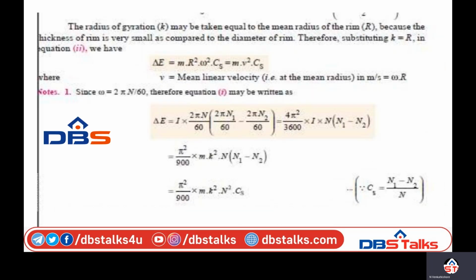That is the formula we finally get. Delta E, that is the maximum fluctuation of energy, is m r square omega square Cs, that is m v square Cs.